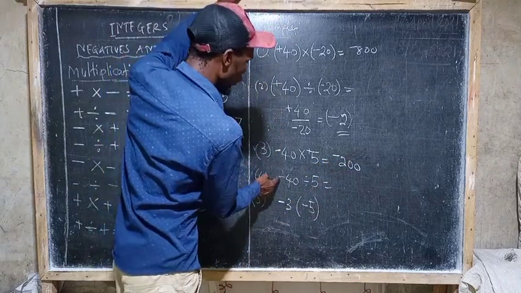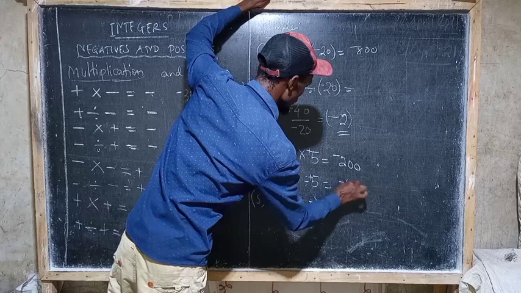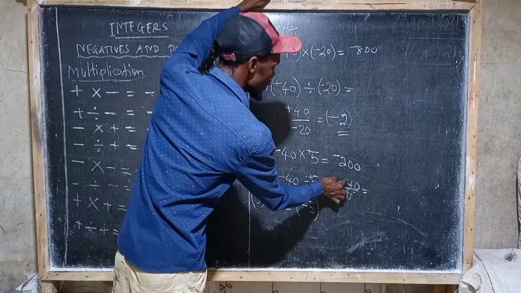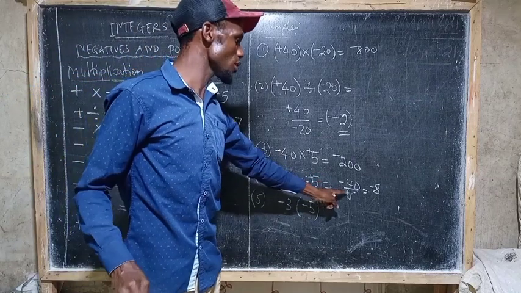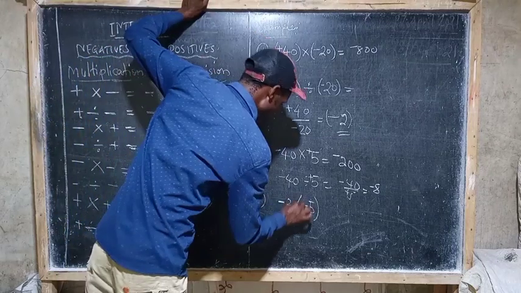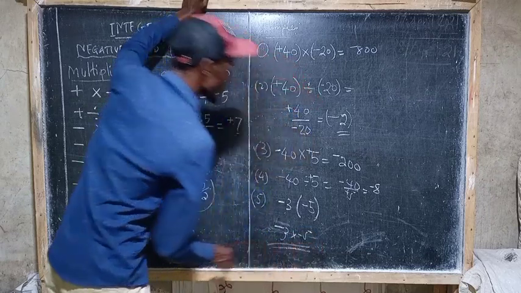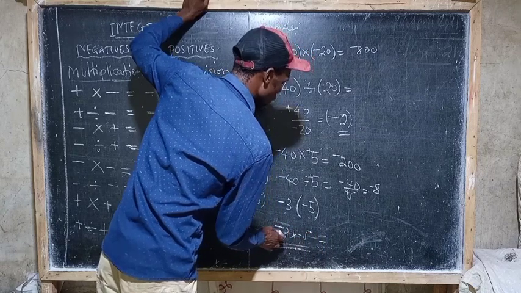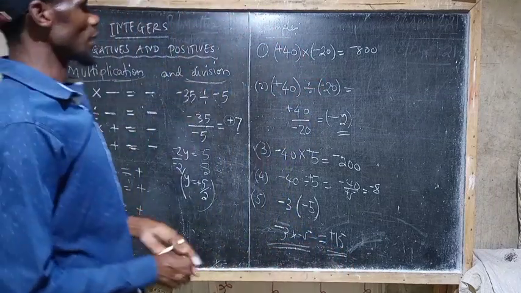But when you look at this one, we have negative 40 divided by positive 5. That is negative 40 over positive 5. This divided by this one is negative 8. Why is it negative? Because negative divided by positive is negative. That is very important. But also, when you look at this one, the bracket means we are just talking about negative 3 times negative 5. Negative times negative is equal to positive, and 3 times 5 is 15. So the answer is positive 15.